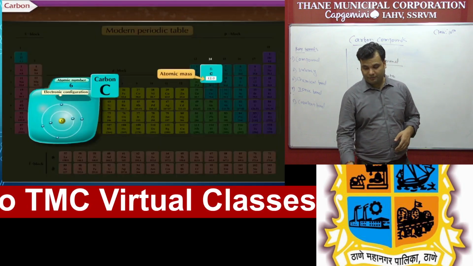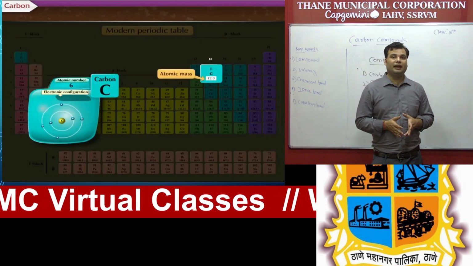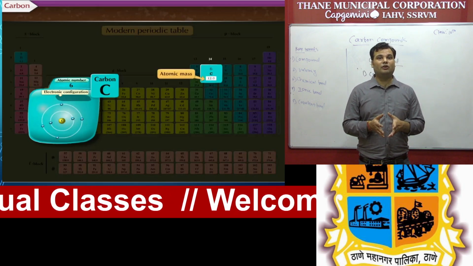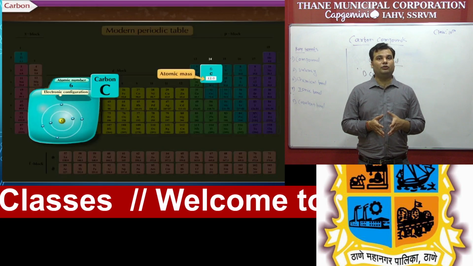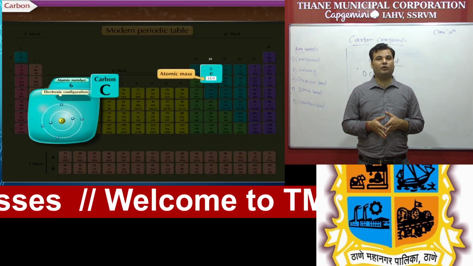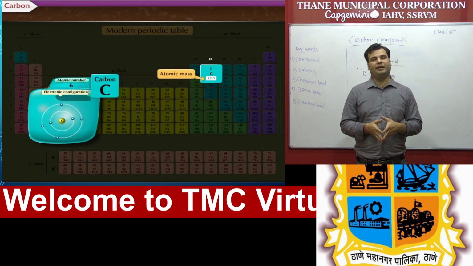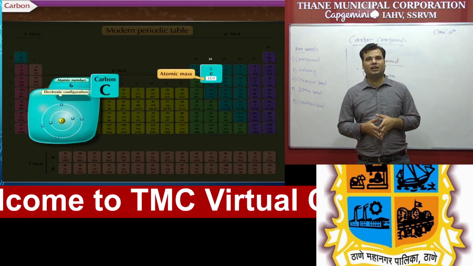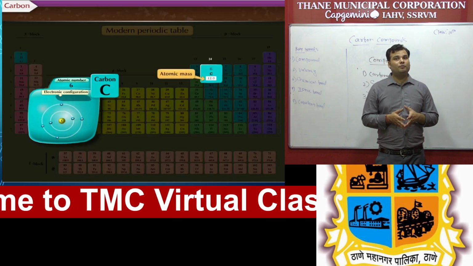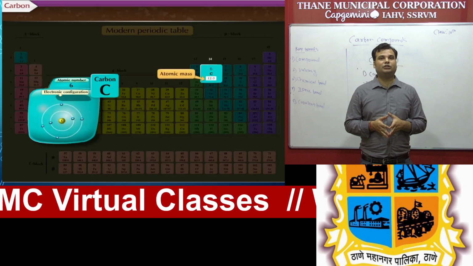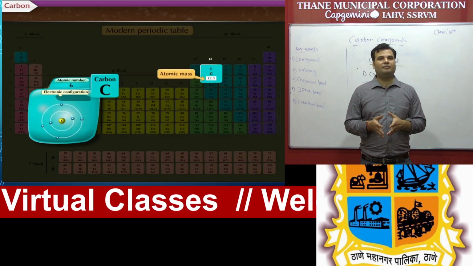That is a very important part. We have to remember that in the modern periodic table there are 118 elements. You already heard about it in the second chapter. In the modern periodic table there are 118 elements, 18 groups, and 7 periods. So you can see in this modern periodic table, carbon is present in which group? In group 14, and the atomic mass of carbon is approximately 12, and that is correct.